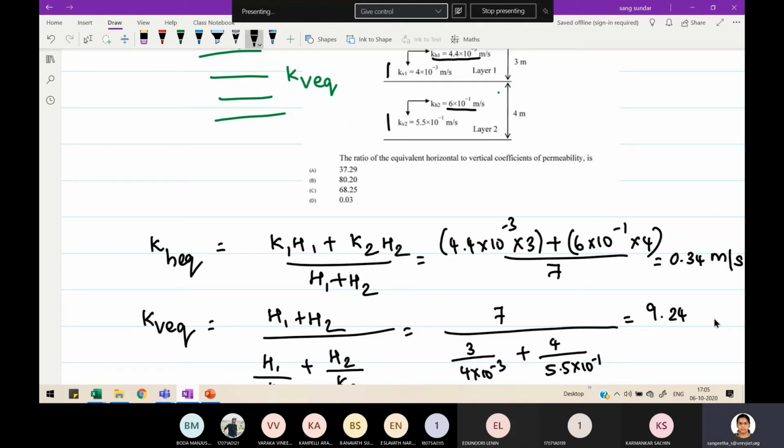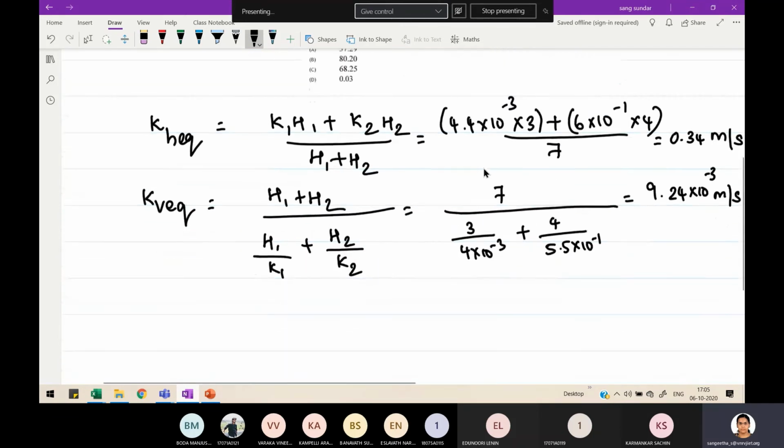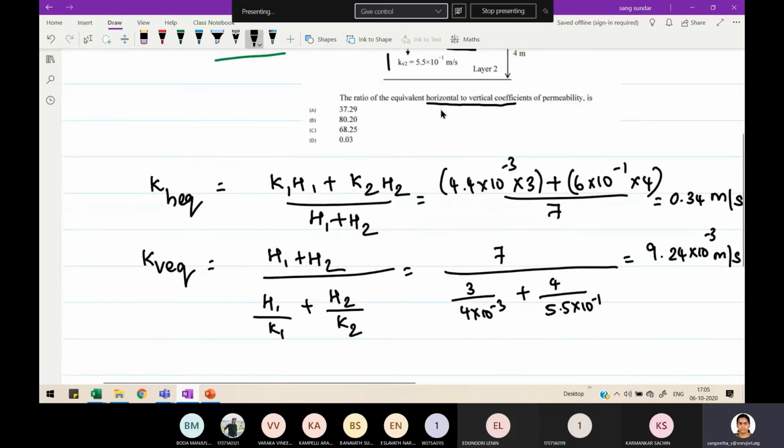So what is actually asked in the question? They did not ask you for horizontal permeability and vertical permeability. They were asking you for the ratio. And in any question, when a ratio is asked, go through the question again and again and see whether that ratio is asked between horizontal to vertical or vertical to horizontal. Whenever they ask for any ratio, see which term comes first and which comes second. Not only in geotechnical engineering, in any stream or any subject. So they are asking us to keep KH equivalent in the numerator and KV in the denominator.